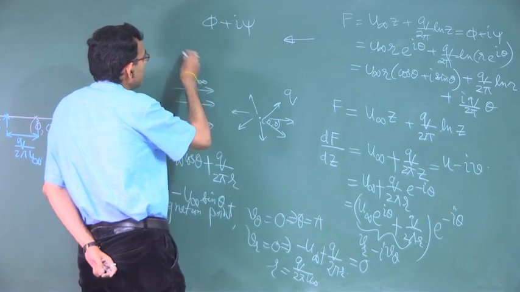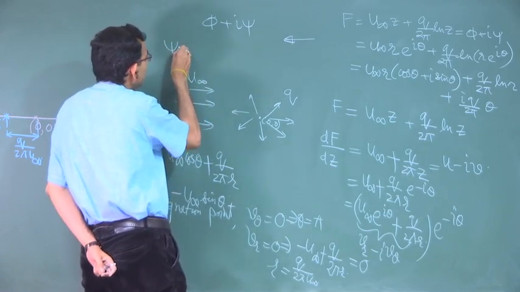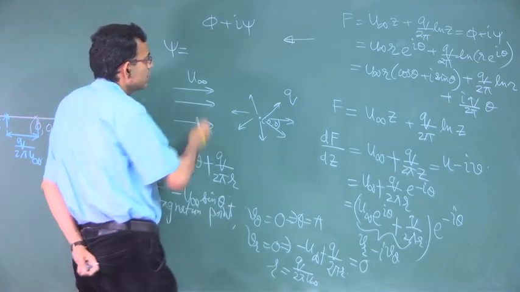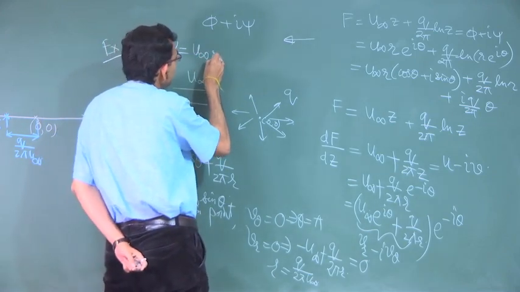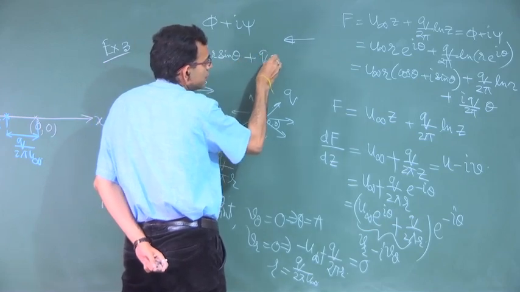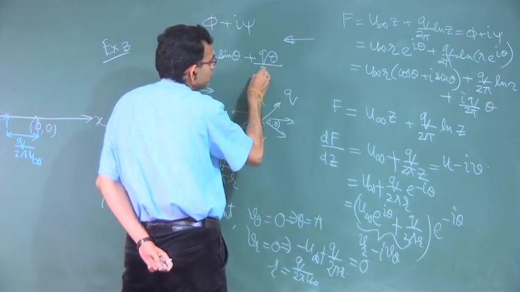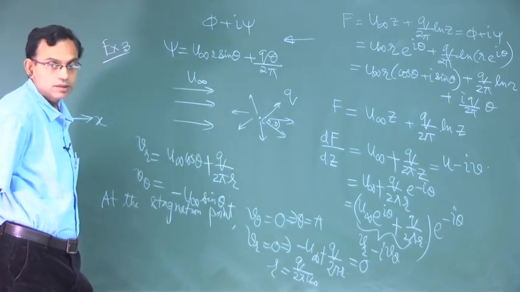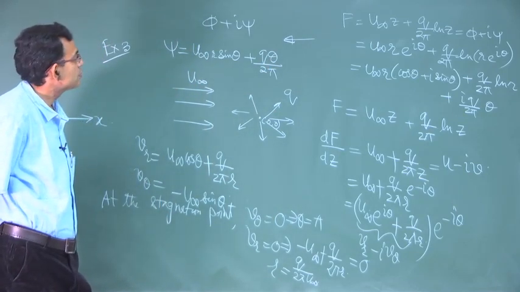If you isolate the real and imaginary parts, psi will be u infinity r sin theta plus q theta by 2 pi. This is psi.